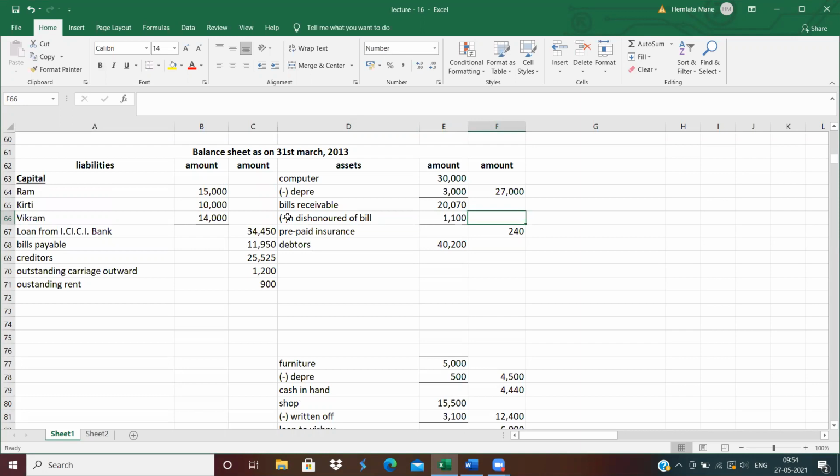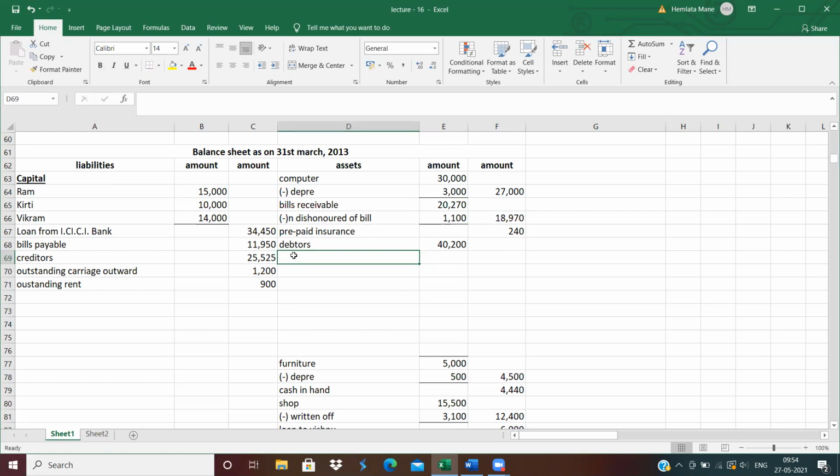In the outer column, 20,070 minus 1,100, which means 18,970. And next, second effect, add in debtors.